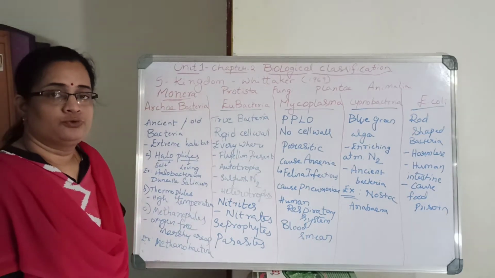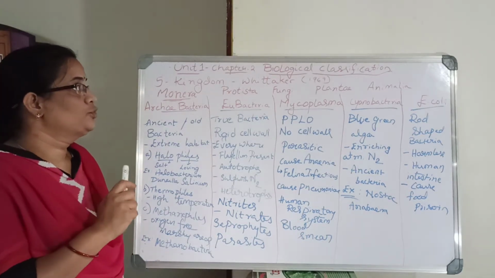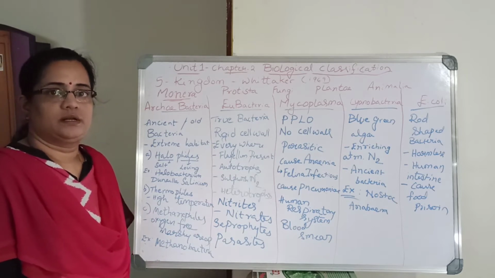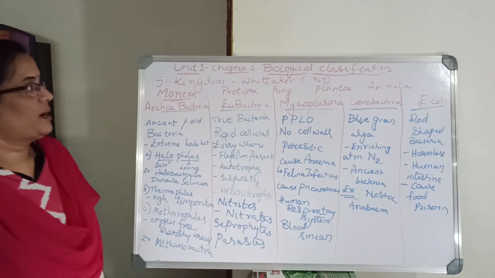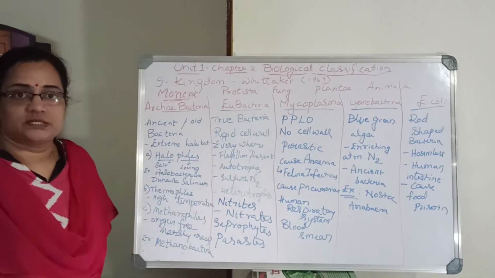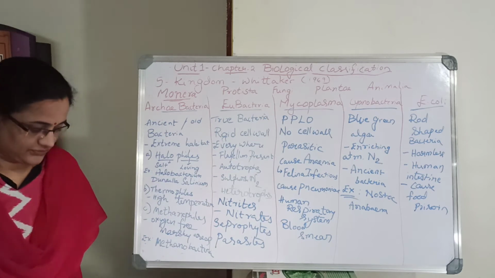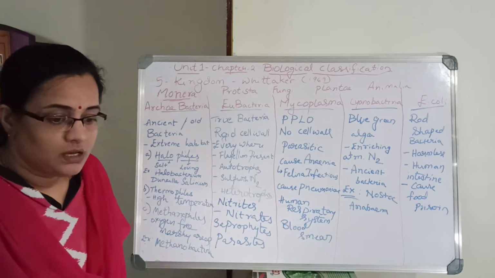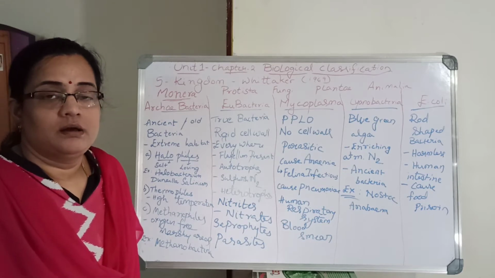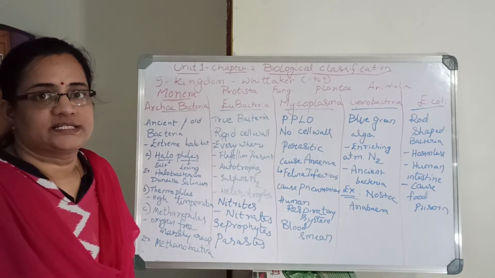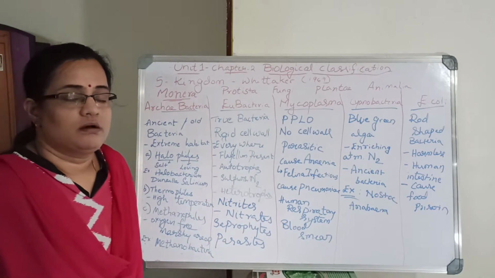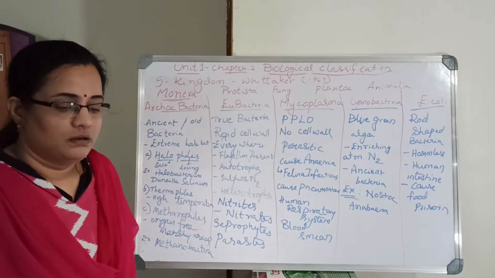Today I am going to teach Unit 1, Living World, Chapter 2: Biological Classification. First one is two kingdom classification. In ancient times organisms were divided only into Plantae and Animalia, but later, in 1969, the five kingdom system was proposed by R.H. Whittaker.